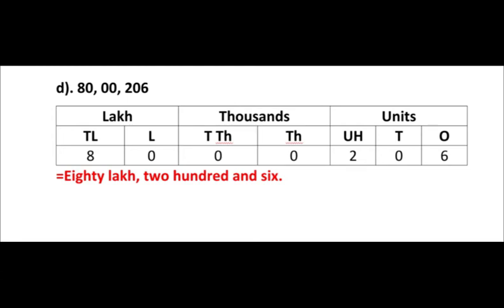It's 80. 80 plus 0 equals 80. So we will write 80 lakh. There is no value in the thousands family, 0 has no value. There is nothing. So we will go to the other side, that is 206.